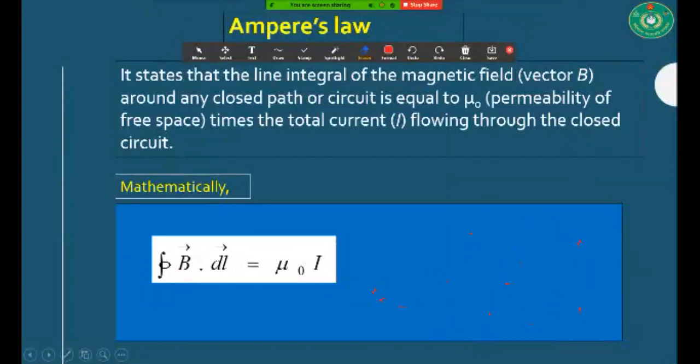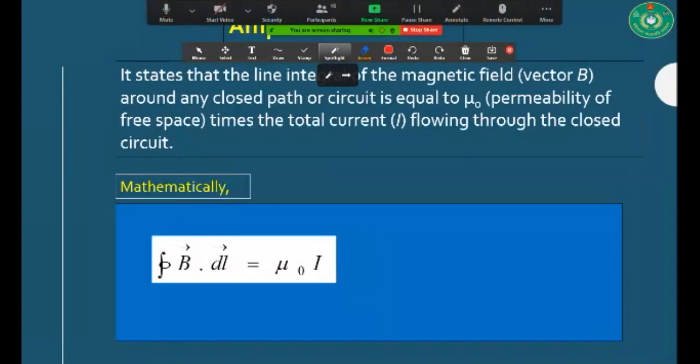In simple language, the line integral of the magnetic field, that line integral should be closed, is equivalent to mu naught times the current.